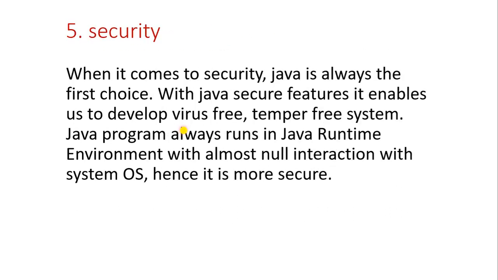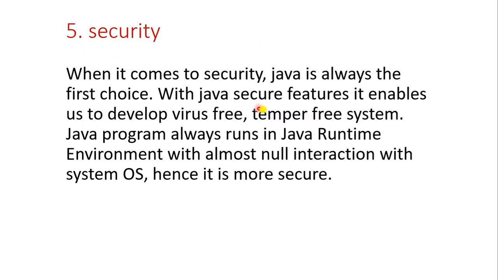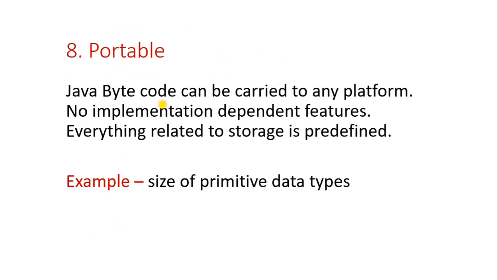As I told, in this feature Java is platform independent. You can write similarly here also: Java is portable because it can run on any other device also, if the operating system has the JDK. Okay, I hope you have understood this.